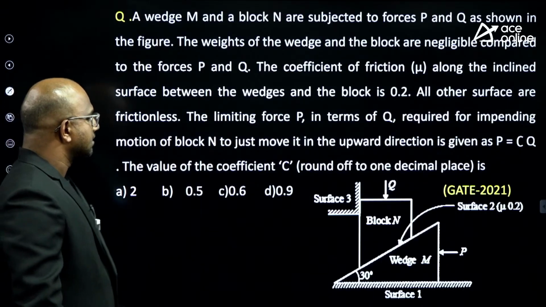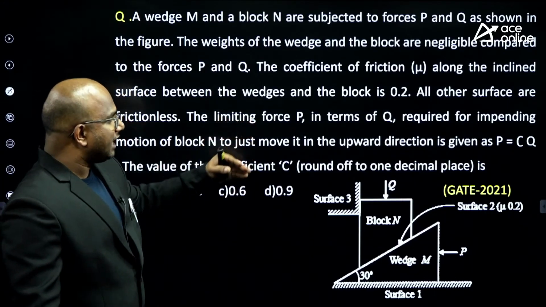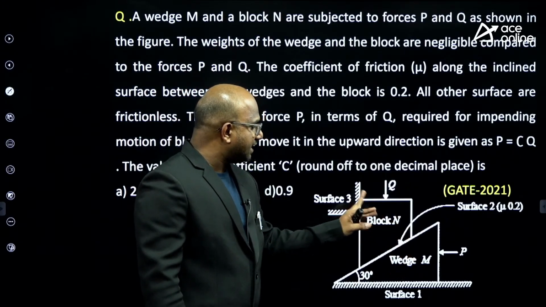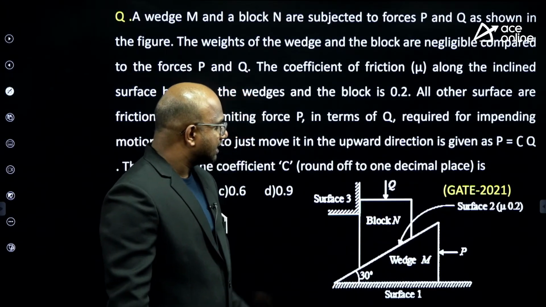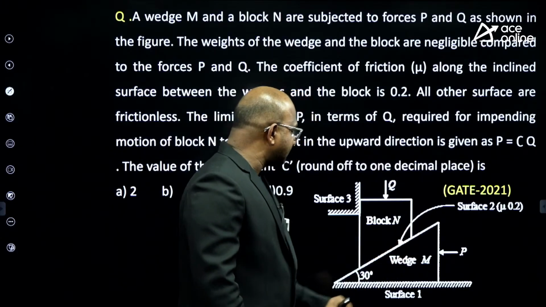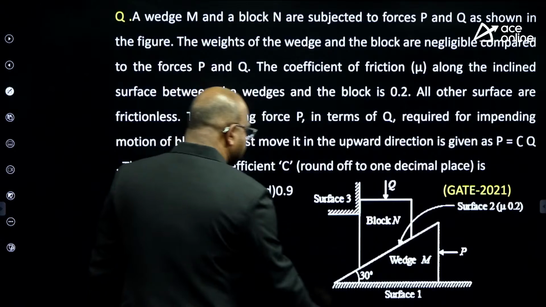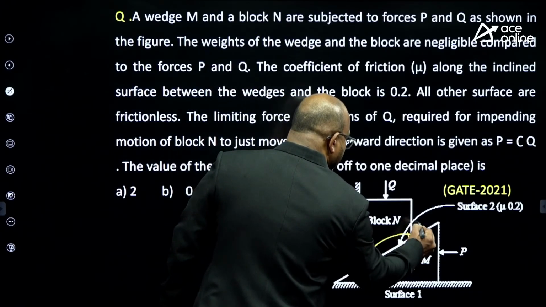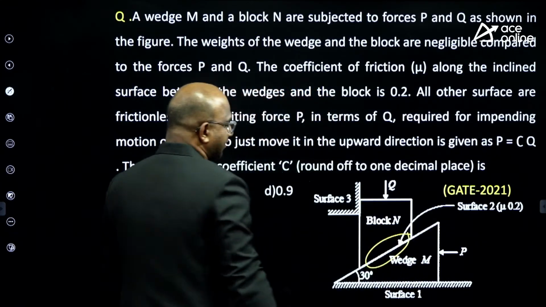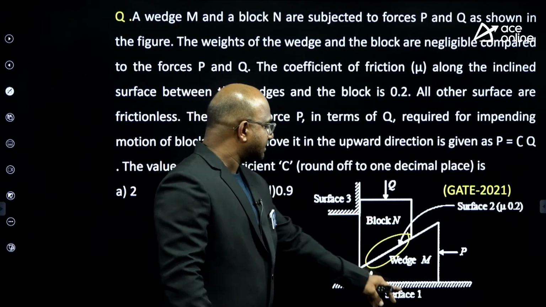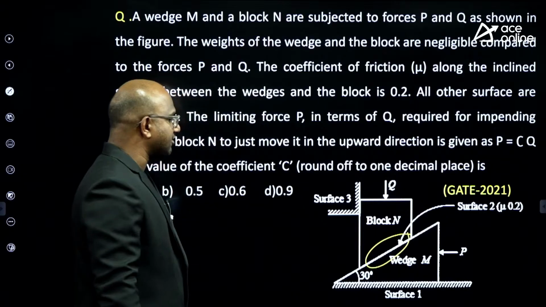I'll briefly explain what it is. He's applying the same P, he's applying the Q, guys. Only this surface has friction, listen carefully. The remaining two surfaces, surface 1 and surface 3, are frictionless surfaces, guys.